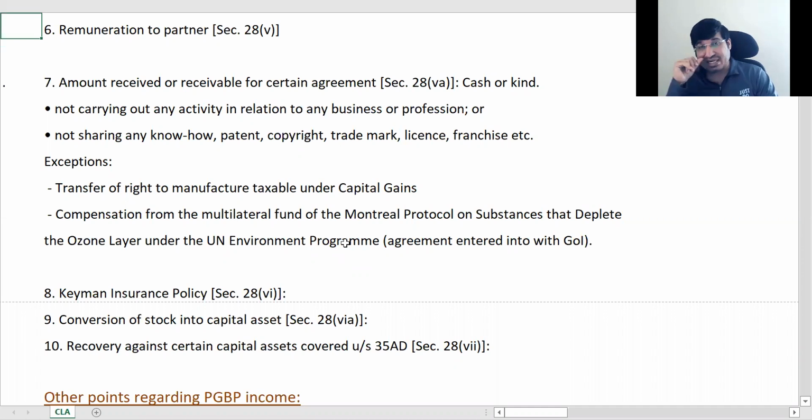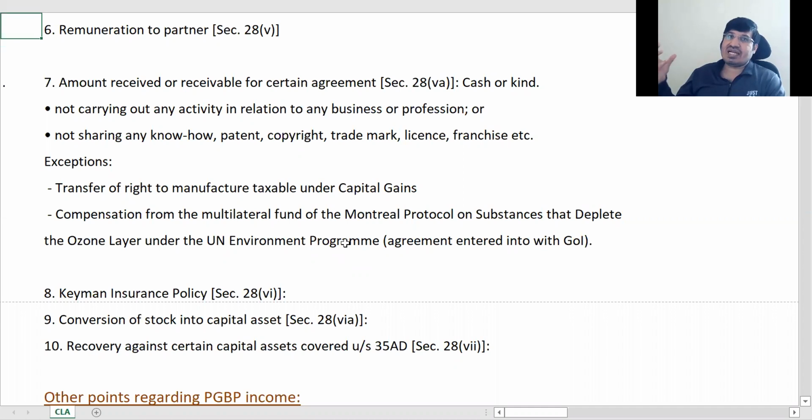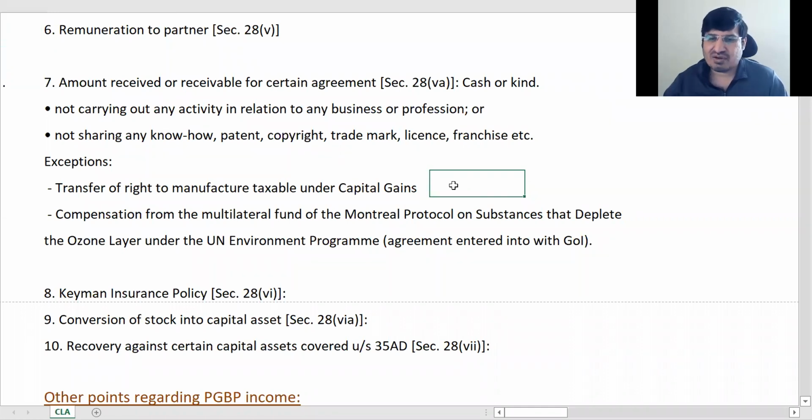But if you stop using it, then you have to use some other product. It can be costly. There's a cost involved if you're stopping something. So for that, if UN gives compensation, then it is not taxable. That's the first thing. Second is, there are some rights to manufacture which are taxable under capital gains. So we'll see when we go to the capital gains chapter which are the rights to manufacture taxable under the head capital gains. If it is expressly mentioned that it is taxable under capital gains, it will not be taxable here.